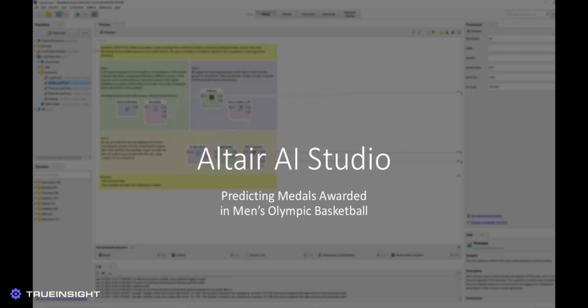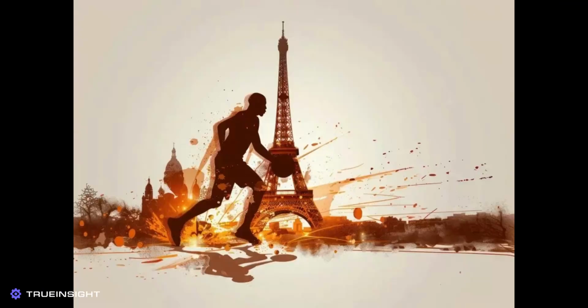AI Studio is a powerful tool in the Altair RapidMiner suite of software that can be used to collect, pre-process, and cleanse data, and it streamlines the process of integrating that data into custom artificial intelligence and prediction models. We will demonstrate these capabilities by analyzing men's Olympic basketball over the years to see if there are any factors that may predict which country will end up on the podium after the last game has been played.